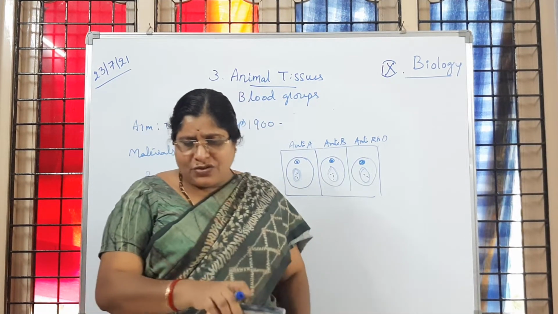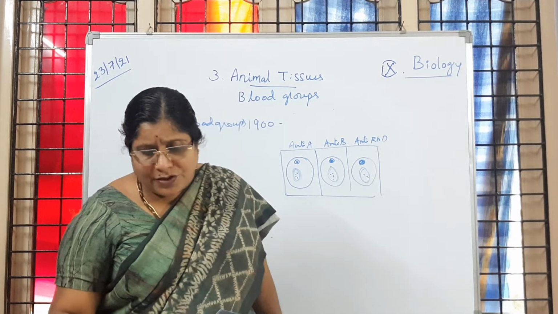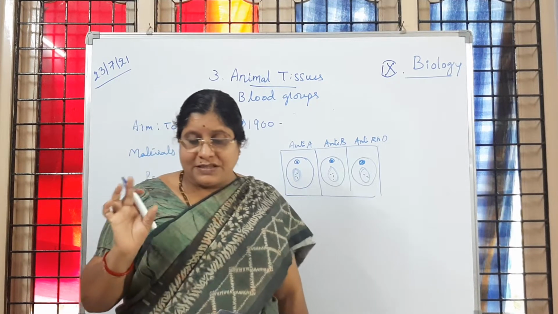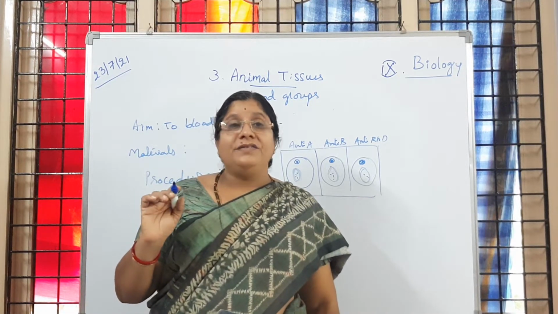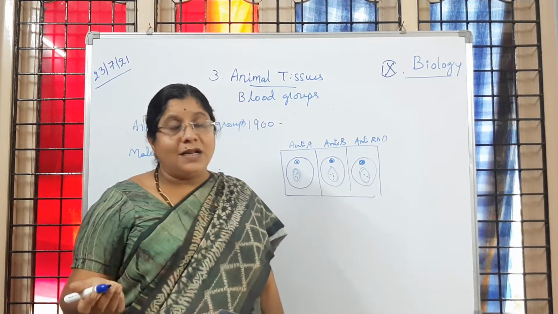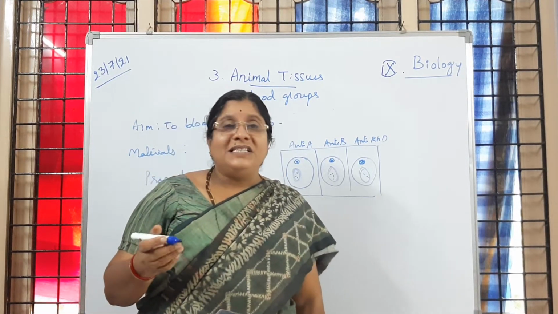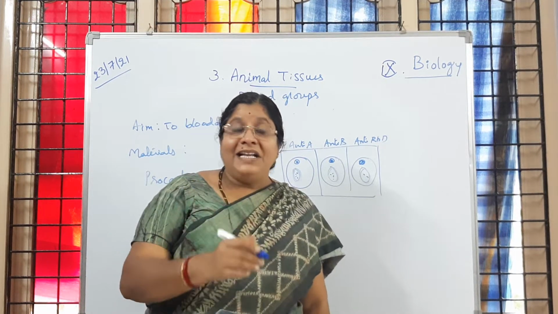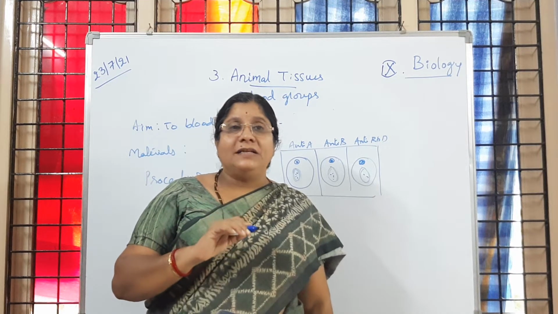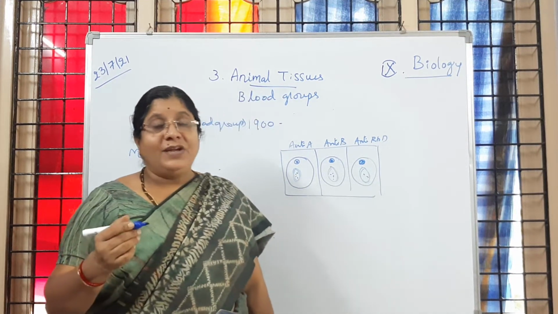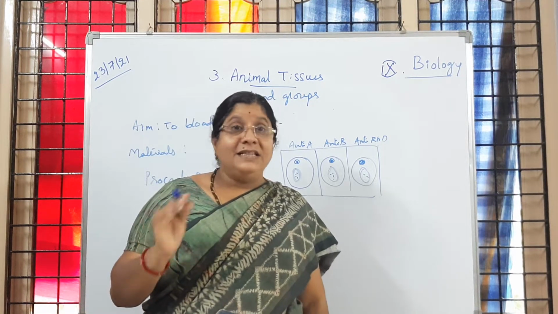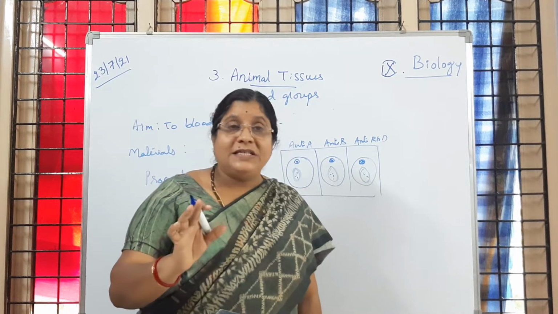Here, the agglutination will appear as clumping of red blood cells, children. Is it clear? Red blood cells are present in the blood, which give color to the blood. Apart from that, RBC contain antigens and antibodies: antigens A and B and antibodies A and B are present in the blood, especially on red blood cells.